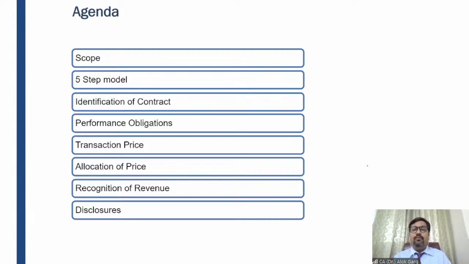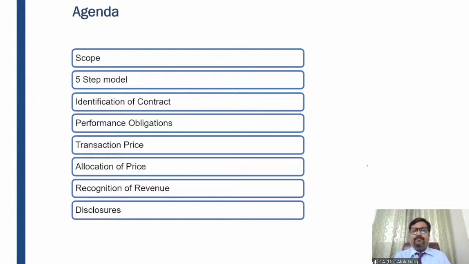For example, when you go to buy an electronic product, the shopkeeper says that if you want to take an extended warranty, you have to pay me 5,000 rupees, right? It means the warranty is getting sold differently from the product. It is not inherent with the product, it is sold differently. That warranty is beyond the legal obligation, so that is not a legal warranty. That warranty should be for an extended, longer period of time, right? If these conditions are fulfilled, the revenue related to the warranty has to be recognized separately as a separate performance obligation, right? So we have discussed these aspects in step 2.